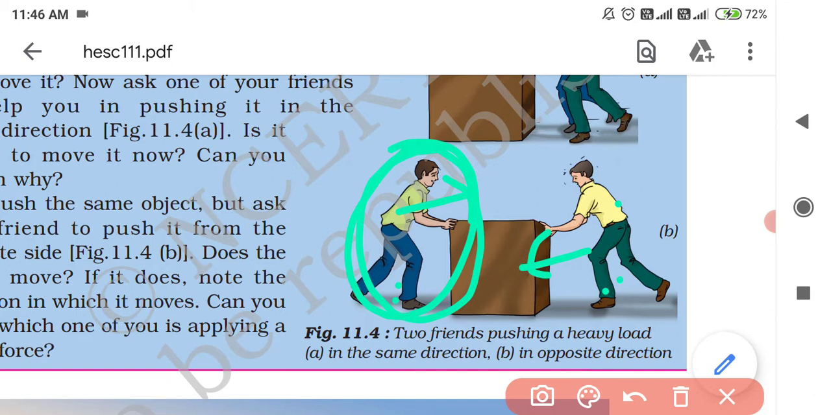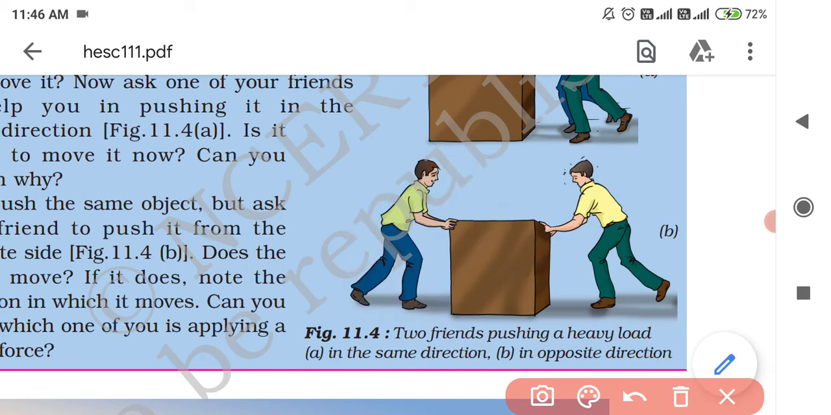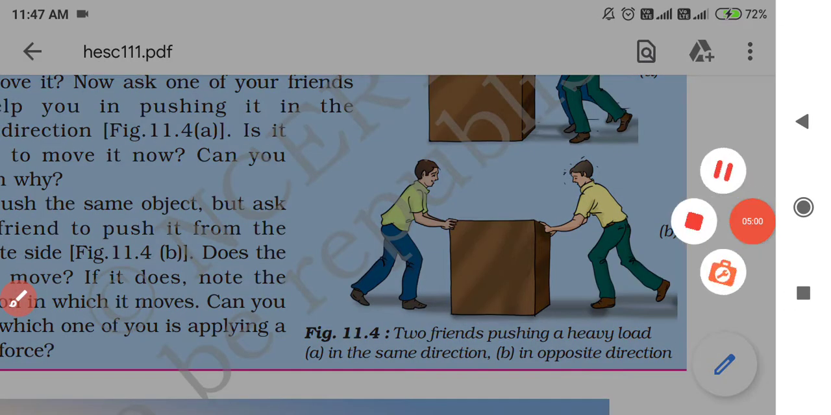The person who is stronger applies a larger push force than the other man. So if this person is stronger, then he will apply a larger force on the box, and this box will easily move to the right-hand side. Clear? So we can say that the box will move in the direction in which a larger force is applied by the stronger man. Clear? And the box will move. Understood?